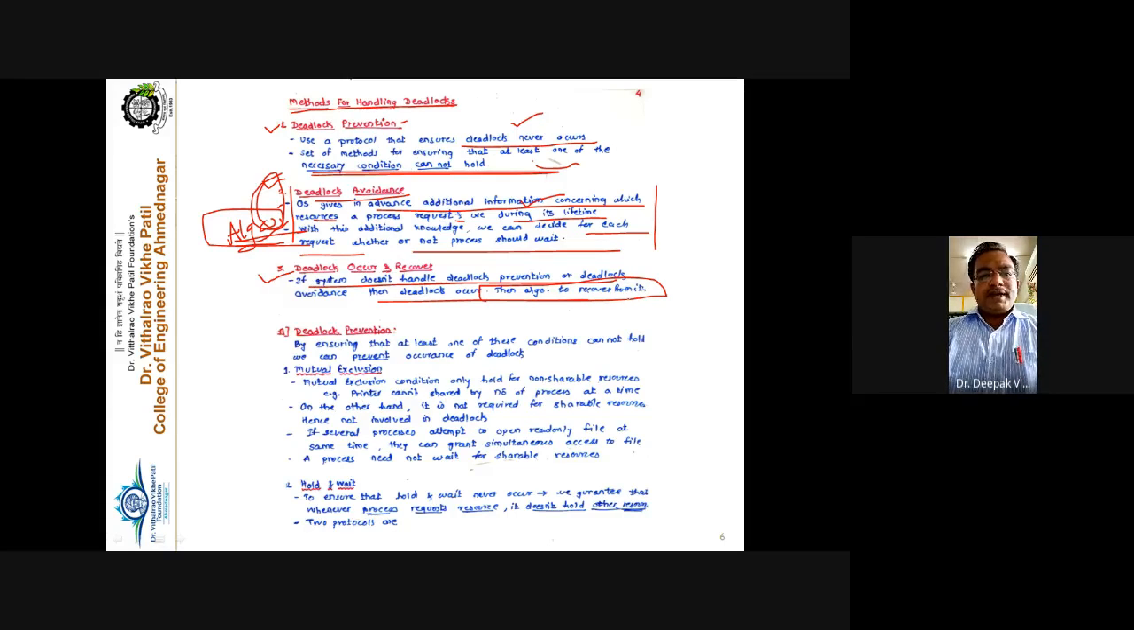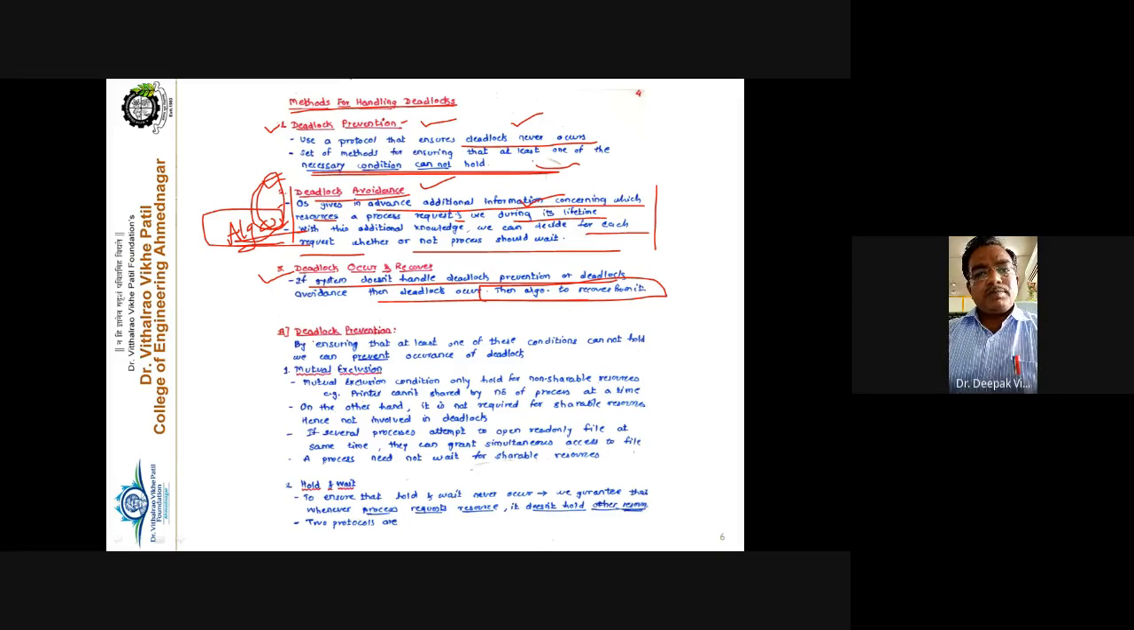So even after taking care of so many measures, whether deadlock prevention or deadlock avoidance, if the deadlock still occurs in the system, then there must be some rectifying measures to come out of the deadlock so that the system will regain its original state. That we have to see. So these are the methods.